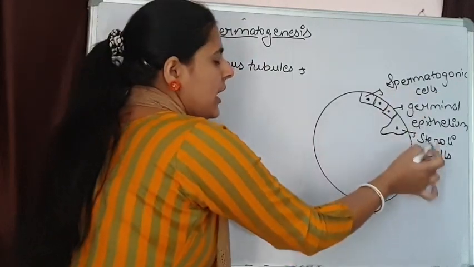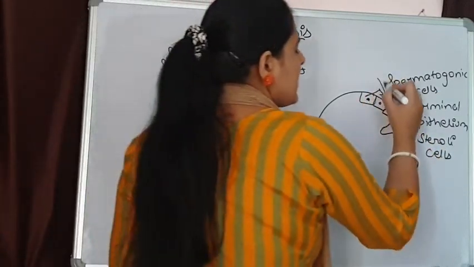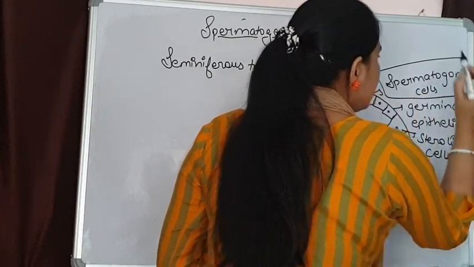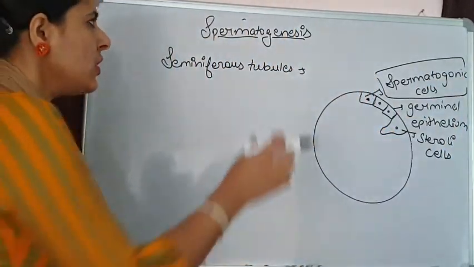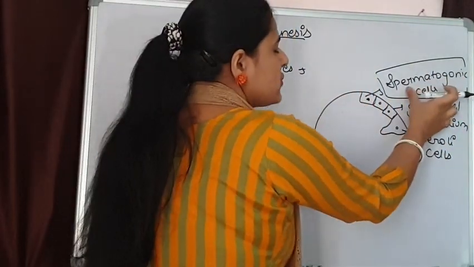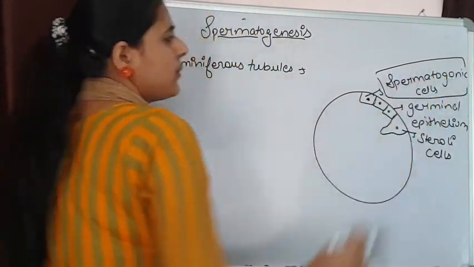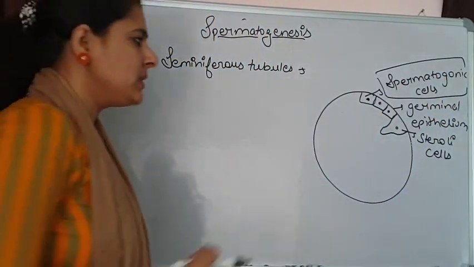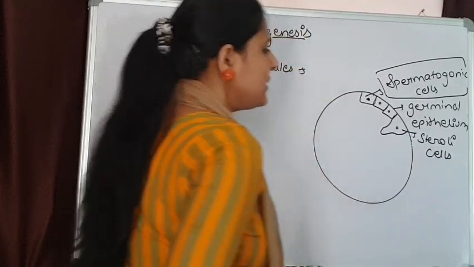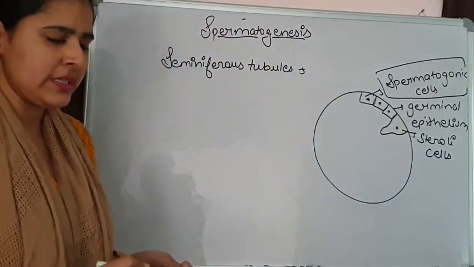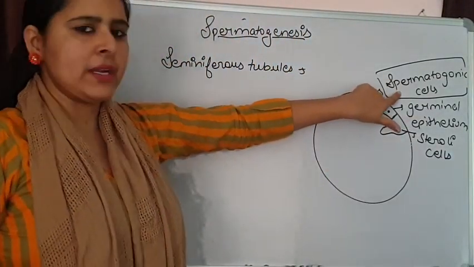Out of these two types of cells, the spermatogonic cells take part in spermatogenesis. So formation of sperms or spermatozoa takes place with the help of these spermatogonic cells. Now what is the function of Sertoli cells? Sertoli cells are basically supporting the spermatogonic cells.